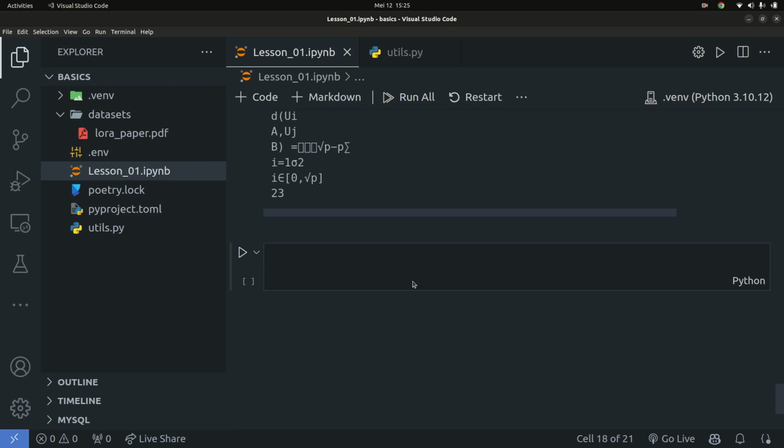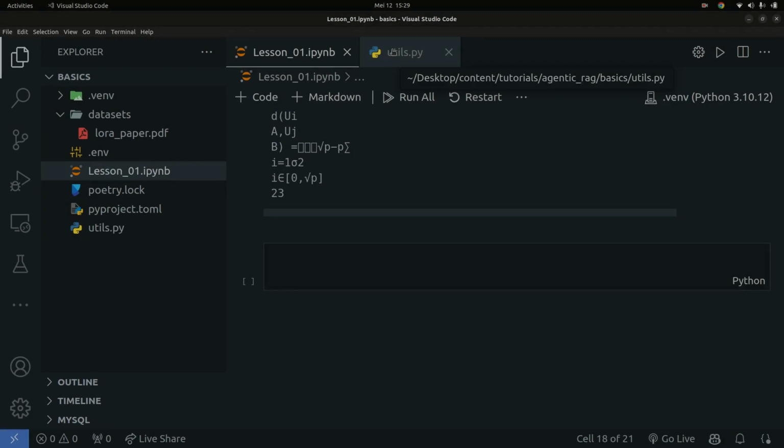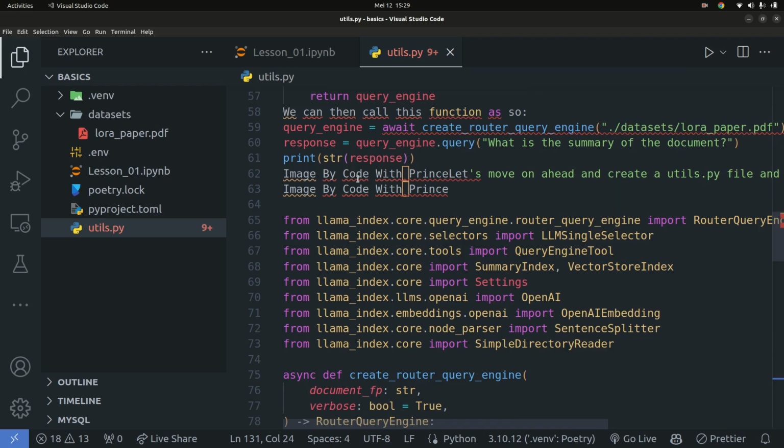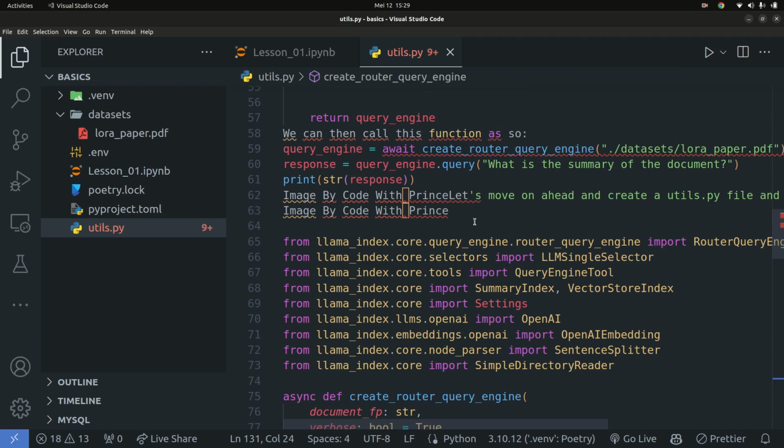Okay, so I don't want to waste your time, so I'm going to get this from my GitHub repository. The link to this GitHub repository is going to be in the description of this video. So I'm going to go into my util file and simply paste the code that I just copied from my GitHub repository.